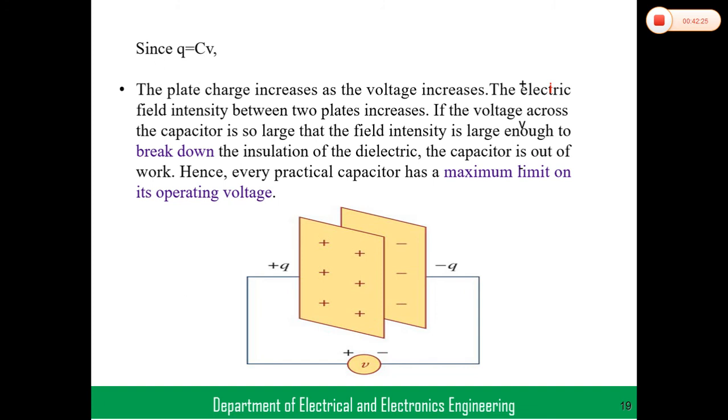If you take a small example, in household purposes, we can observe in the wiring yellow wire, blue wire and black wire also. The black covering is nothing but an insulator. Inside the black insulator we have a conductor, that is an aluminum or copper conductor.